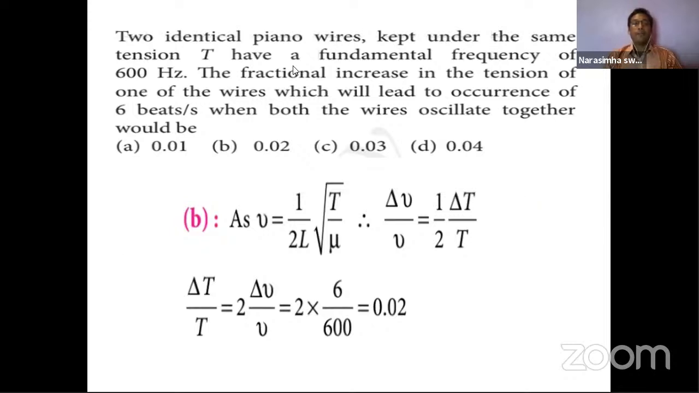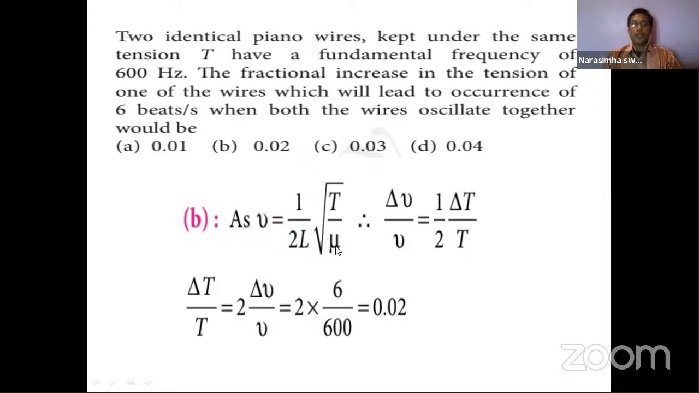Fractional increase in the tension of one of the wires will lead to the occurrence of 6 beats per second. So one leads with the 6 beats, and comparing with the other, what will be the ratio of the change? We have the formula, velocity is equal to 1 by 2L under root T by mu. We discussed this expression: T is the tension of the wire, mu is the linear density of the wire, and L is the length of the wire.